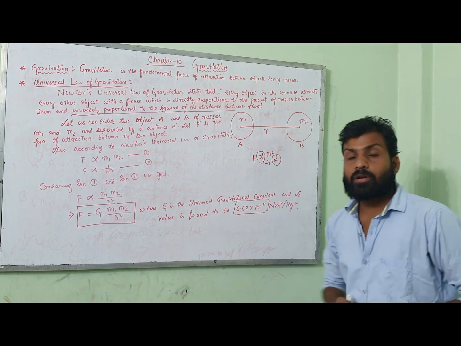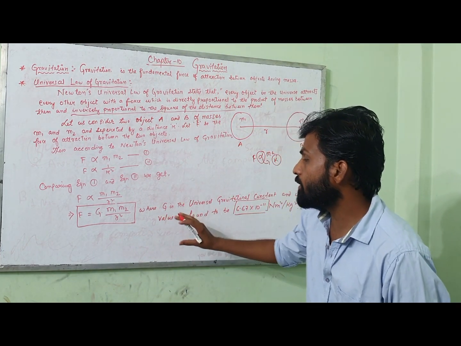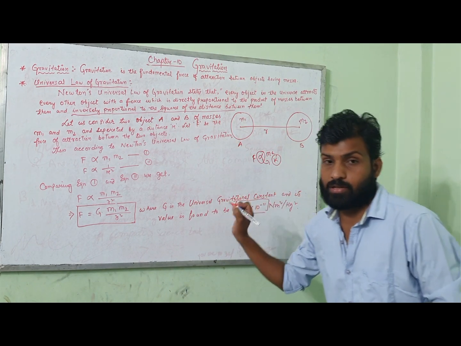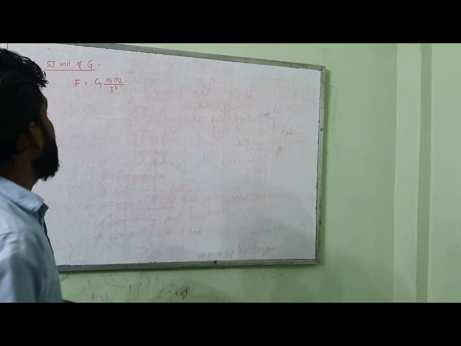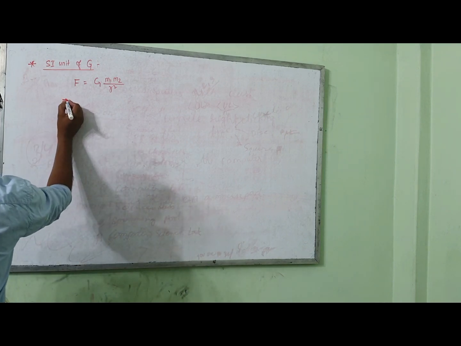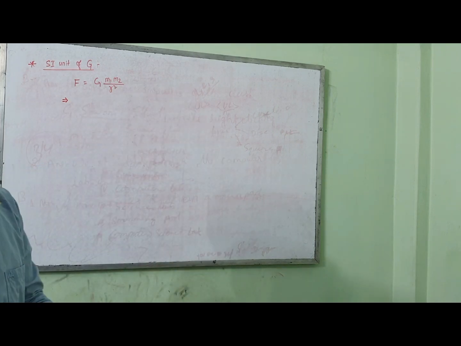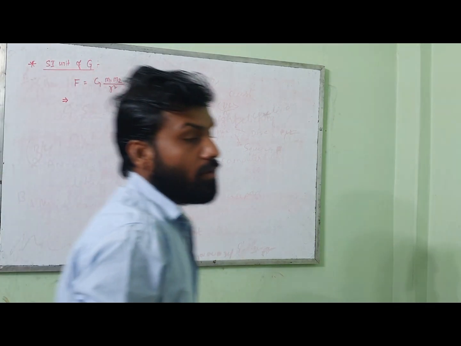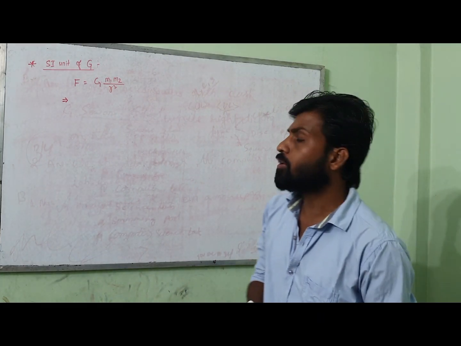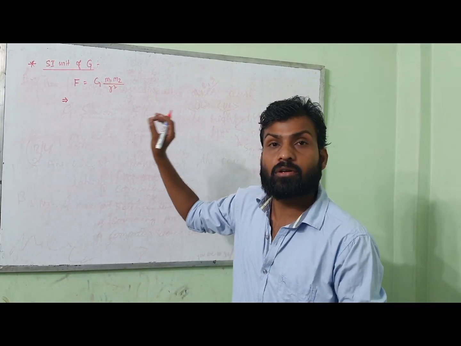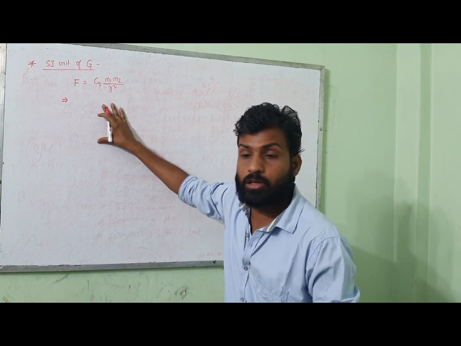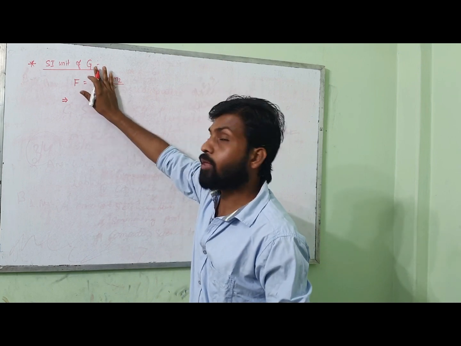So now our next topic is going to be how to find the SI unit of the universal gravitational constant. The next thing that we are going to discuss is the SI unit of G. In my previous classes I have already said that you don't need to learn all the SI units. Some of them you can keep in your mind, and in case you forget the SI unit, you can take it out by yourself also. So today we are going to learn how to take out the SI unit of any given quantity. Our aim is to find the SI unit of G here.